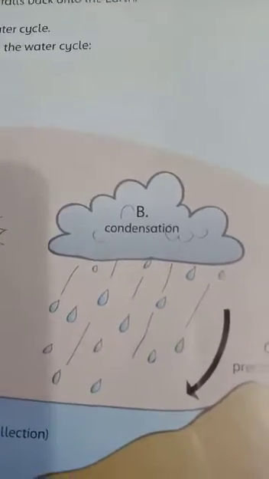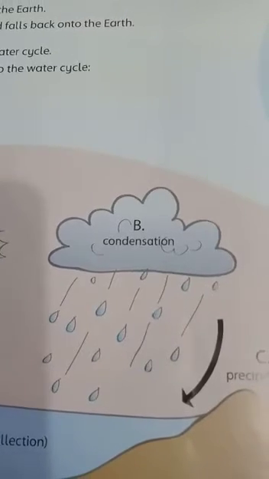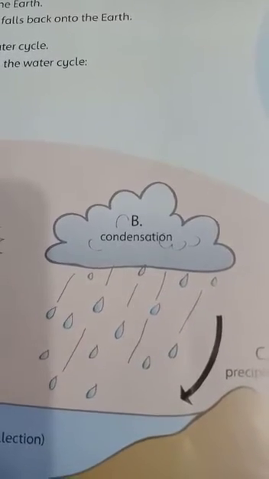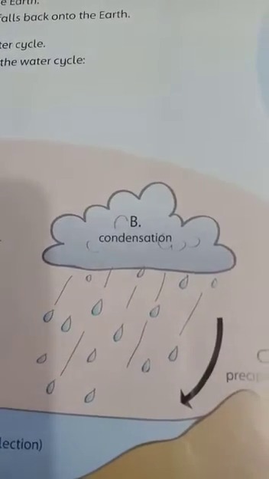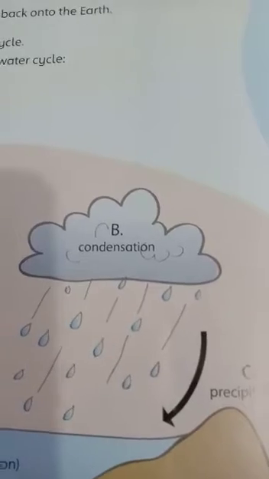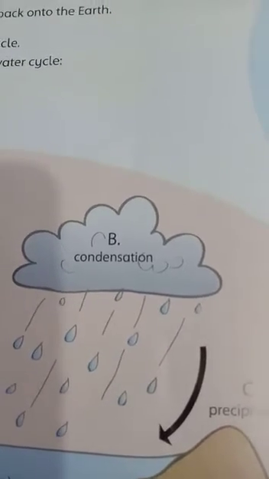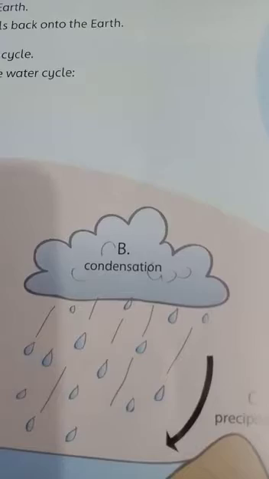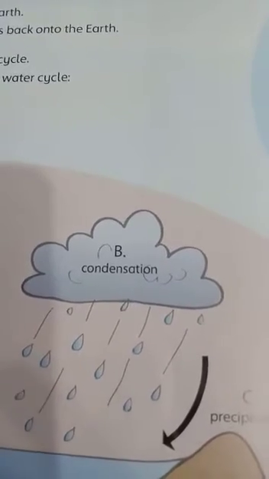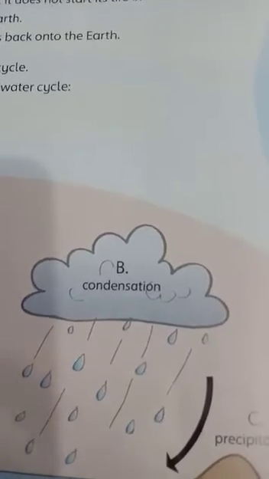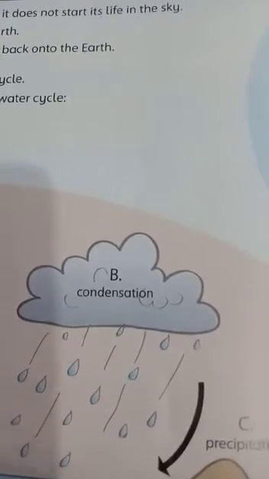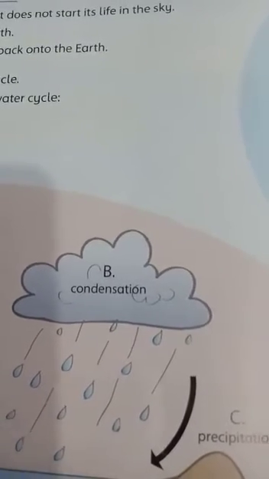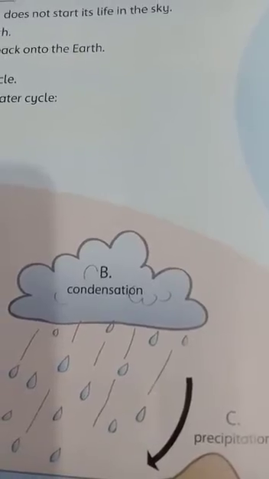The water droplets are collected together in the form of clouds. They become heavy and then they try to fall to the ground. They can't remain there. These clouds then fall in the form of precipitation, that is in the form of rain, in the form of liquid water. That water falls from the sky to the ground.